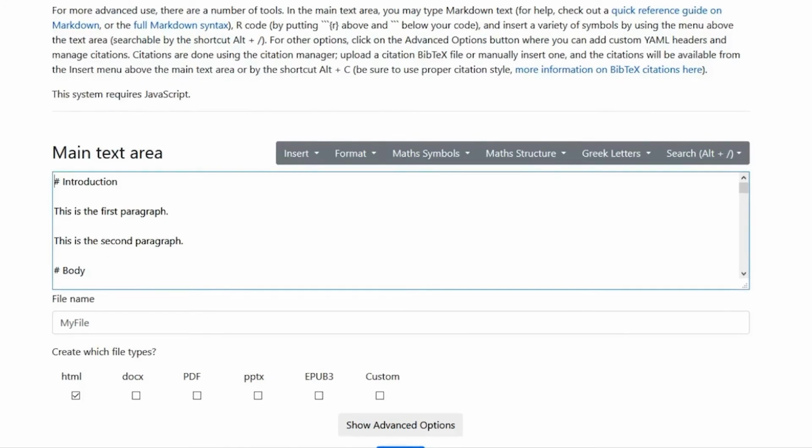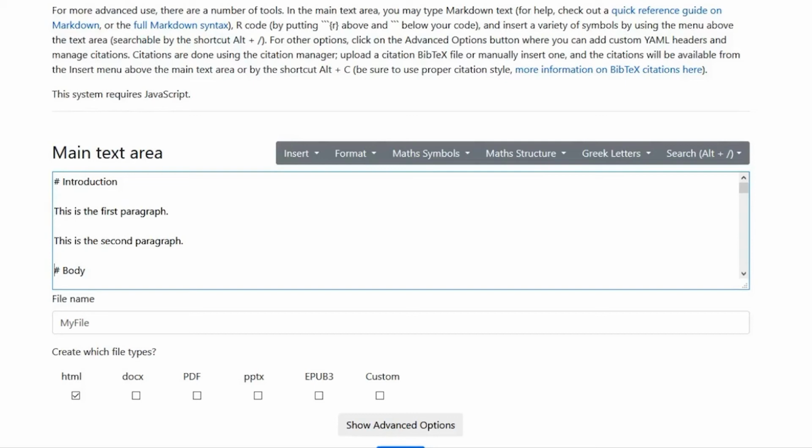and this is material that they have put there as a sample. I could delete all this material and put in my own, but because I'm bone lazy, I'm going to stick with what they have done. So we have hash Introduction. You'll notice the hash sign in front of the word Introduction. That means it's a level 1 heading. Blank. This is the first paragraph dot blank. This is the second paragraph dot blank.